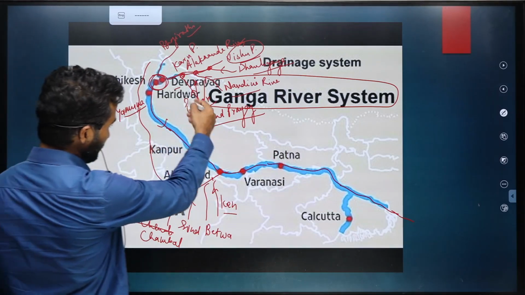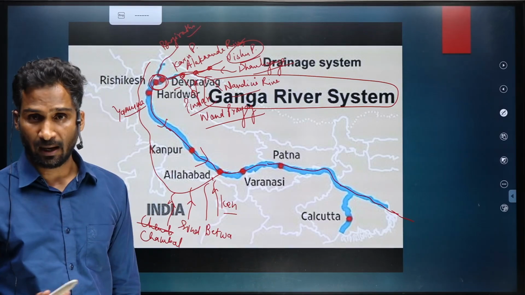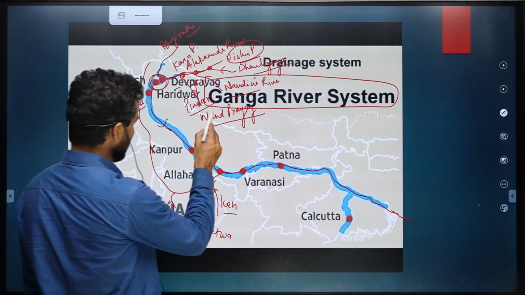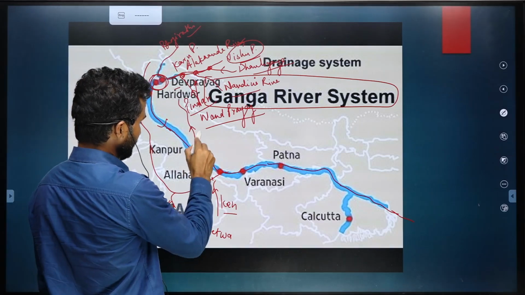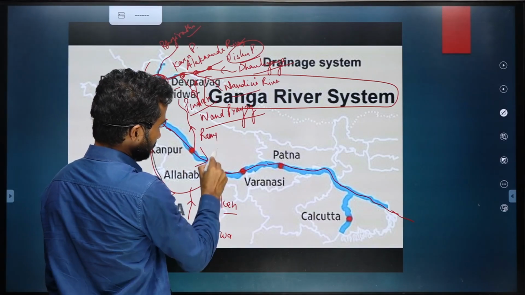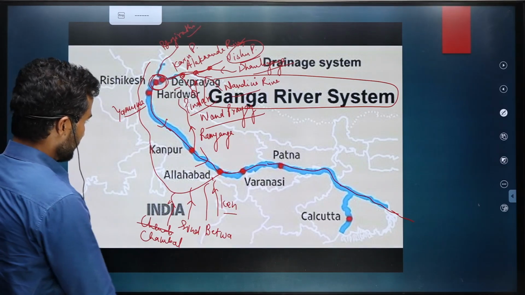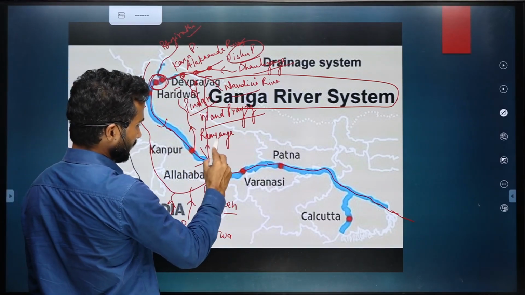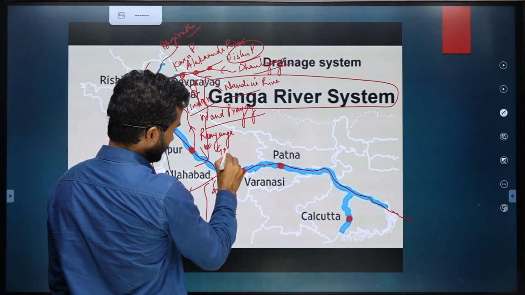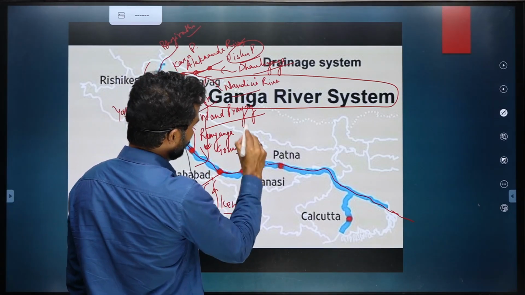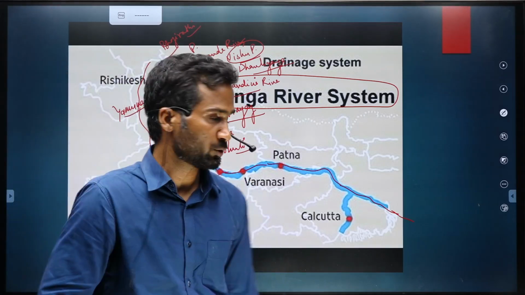Then from the western side, Ganga is joined by again important rivers such as Ram Ganga. Then there is another river called Gomti. Gomti is a river which flows through Lucknow, the capital of UP, if you know.